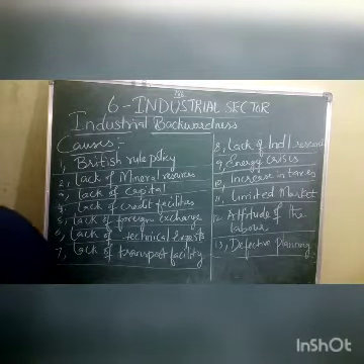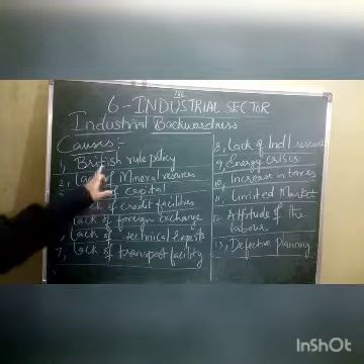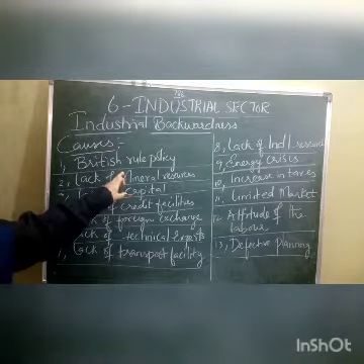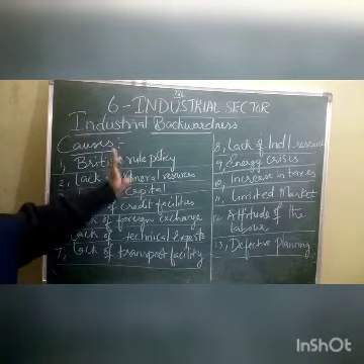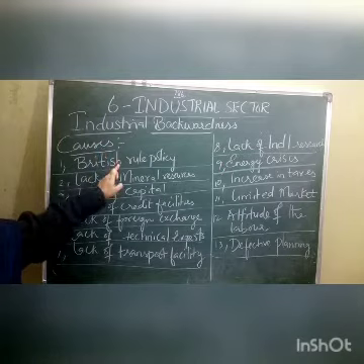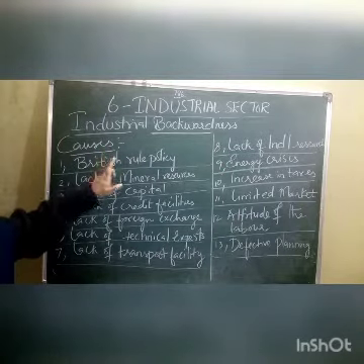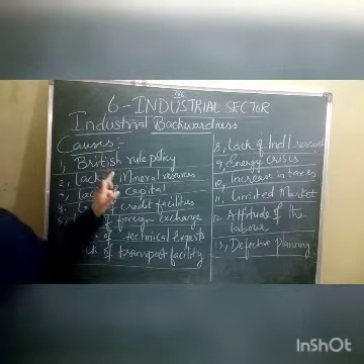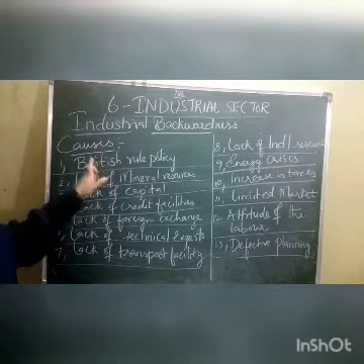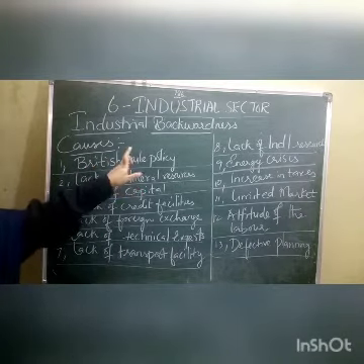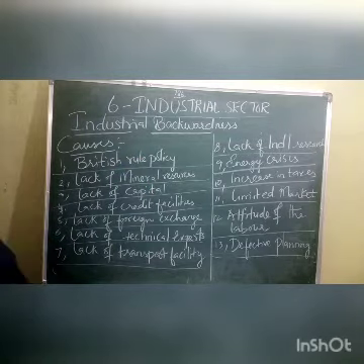So what happened? The Britishers utilized all our natural resources for their economic development. They did not establish any proper industries in India. That affected industrial development very badly. That caused huge loss to the country.